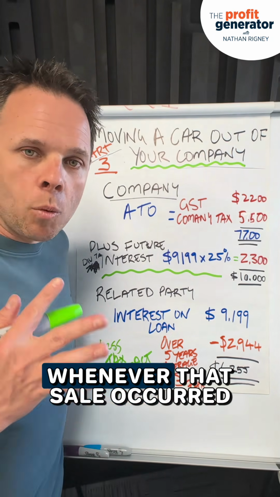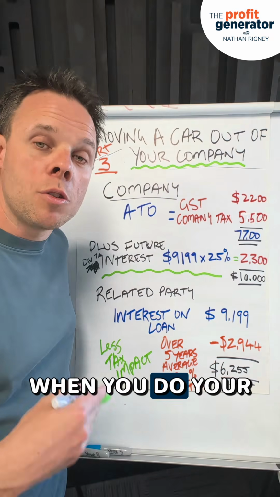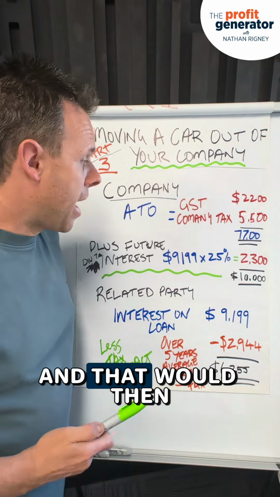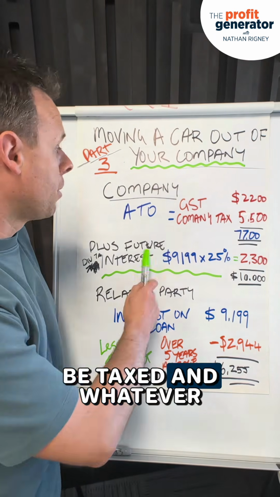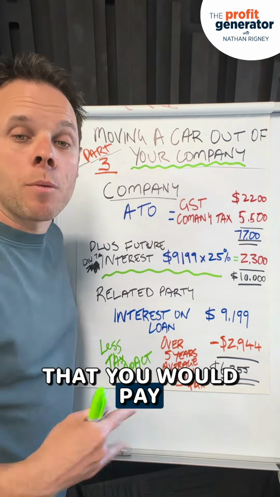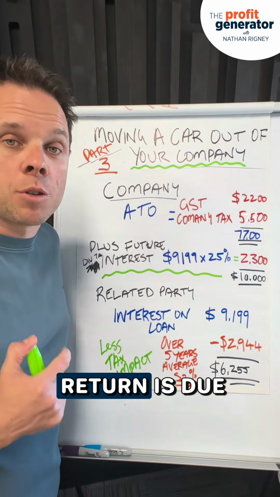The next thing is, whenever that sale occurred, whatever financial year, when you do your company tax return, there would be that assessable income there, and that would then be taxed at whatever the gain is. We said it was $5,500. That would be tax that you would pay once that company tax return is due.